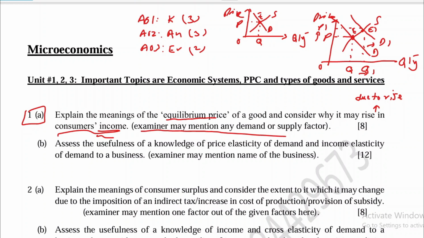Okay, so at the end you will have to give a conclusion as well. For the conclusion, you can say that a rise in income does not always increase the equilibrium price of the product. Rather, equilibrium price may decrease as well, because in case of normal goods, an increase in consumers' income increases demand for the product. So demand will shift to the right and price will increase from P to P1.